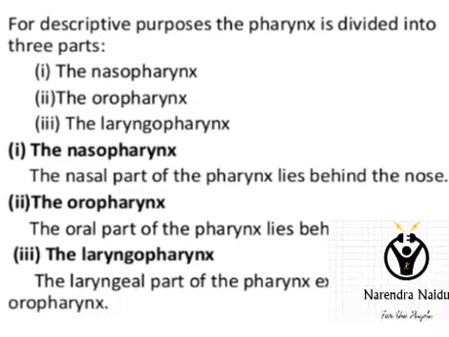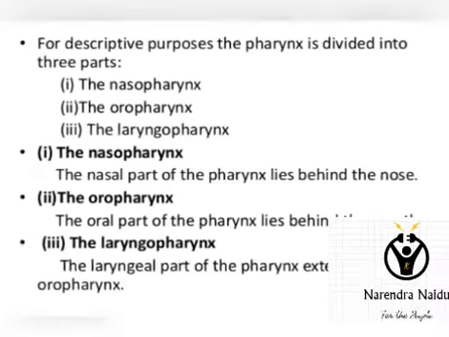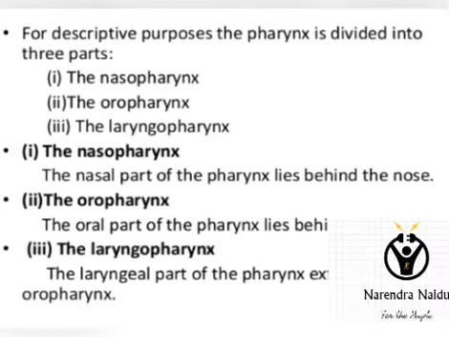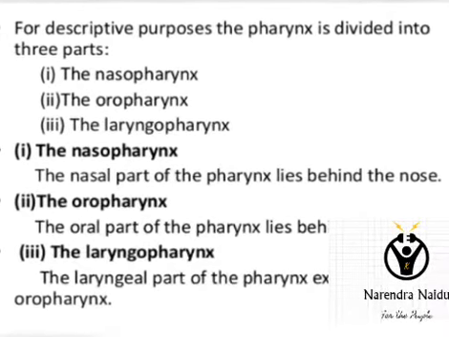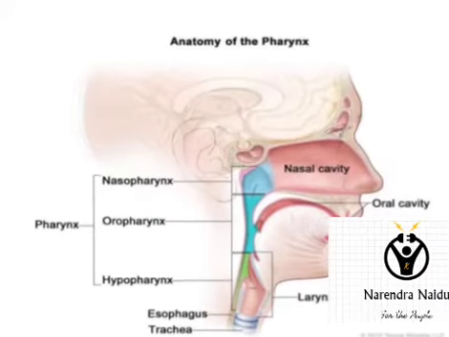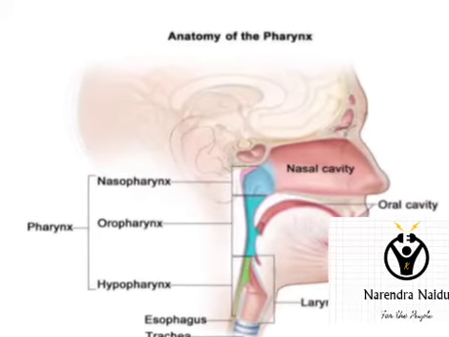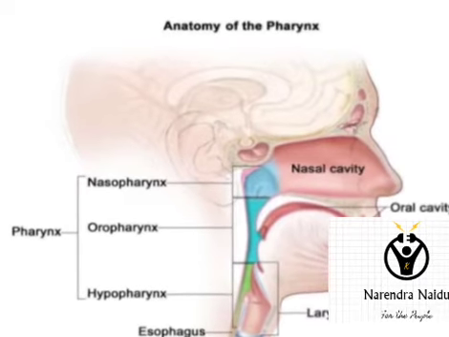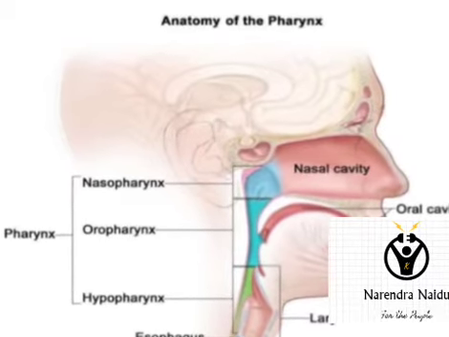So the pharynx which is lying behind the nose is called as nasopharynx, the pharynx which is lying behind the mouth is called as oropharynx, and the laryngeal part of the pharynx is called as laryngopharynx. You can see the three parts, the nasopharynx, oropharynx and the laryngopharynx of the pharynx.